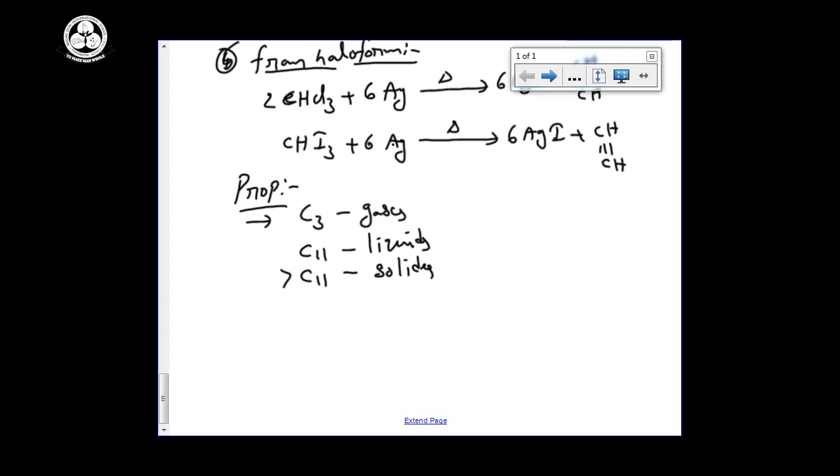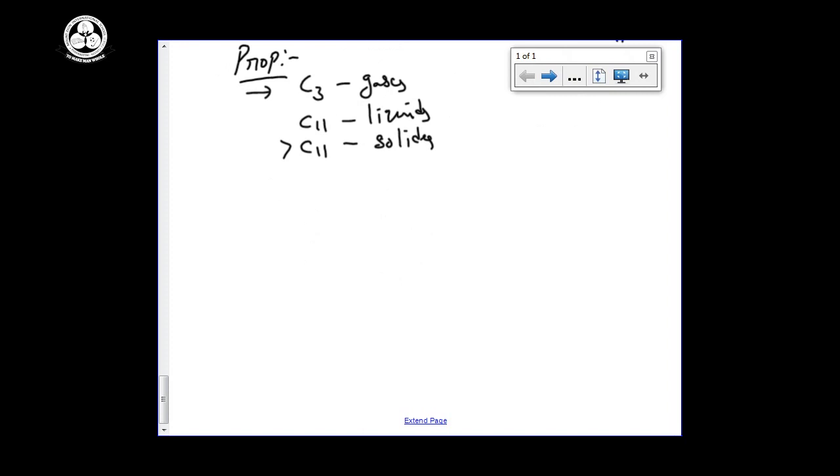And polarity. When compared with alkane, alkyne, all are insoluble only. Solubility we are going to discuss. Alkane, alkene and alkyne. Generally we can say all are insoluble only, but when compared with alkane, alkyne is somewhat polar, somewhat more reactive. Why? Because already I told you, the percentage of s character increases, electronegativity increases. So electronegativity increases means polarity increases.